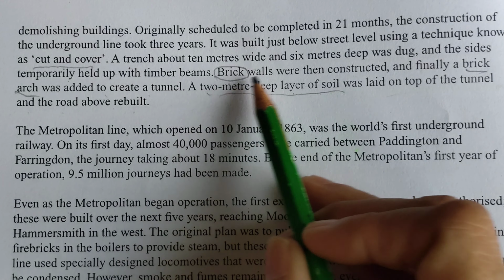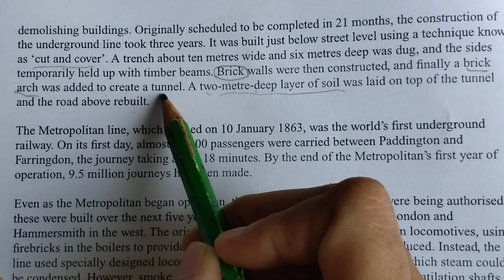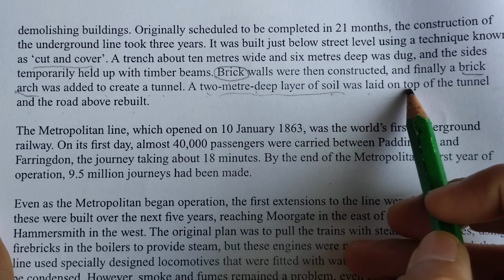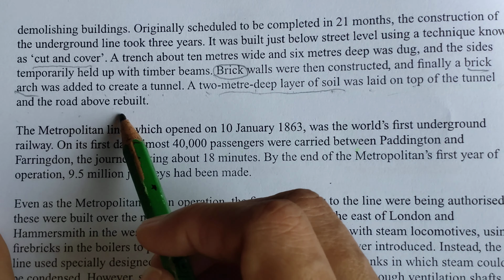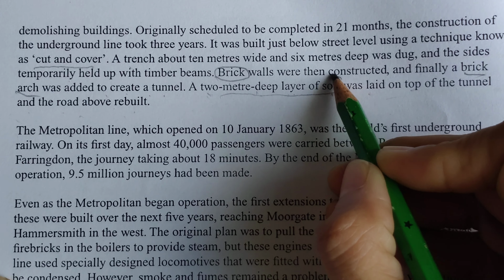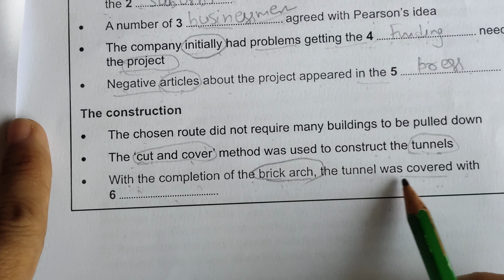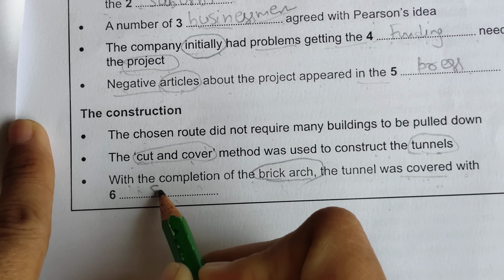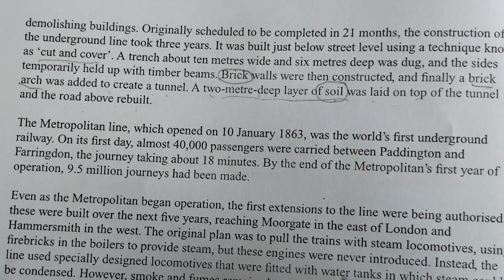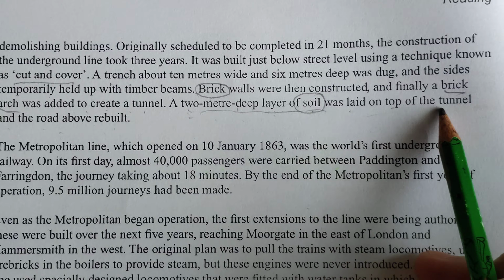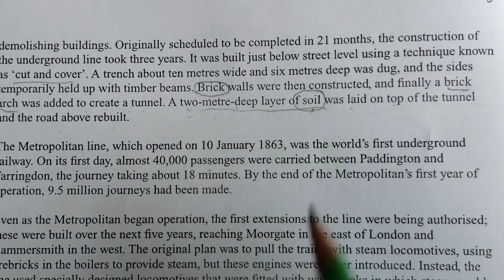So it is given that a 2-meter deep layer of soil was laid on top of the tunnel, so the answer will be soil. With the completion of brick arch, the tunnel was covered with soil, because it is clearly given. You can see here, a 2-meter deep layer of soil was laid on top of the tunnel. It means our answer is soil.